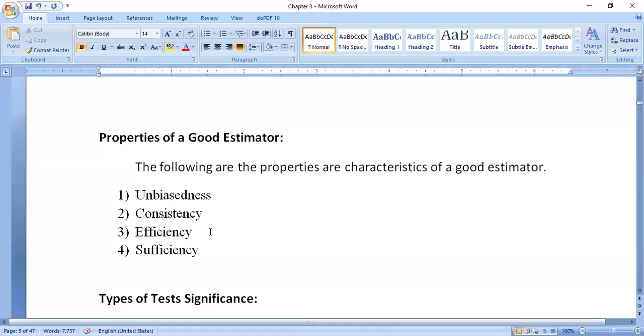So these are the 4 properties of a good estimator. A good estimator requires these 4 characteristics. These types of questions are also asked from the examination point of view. Please note this down.